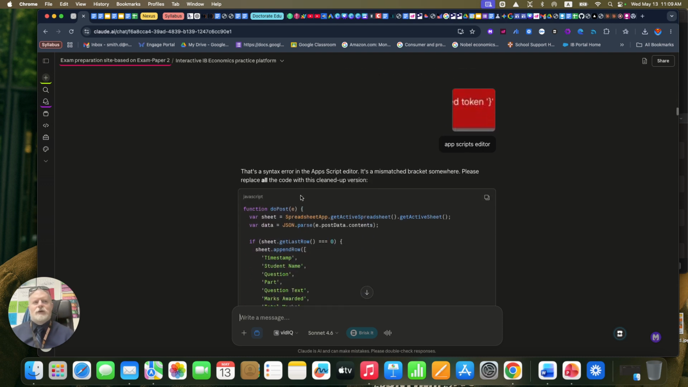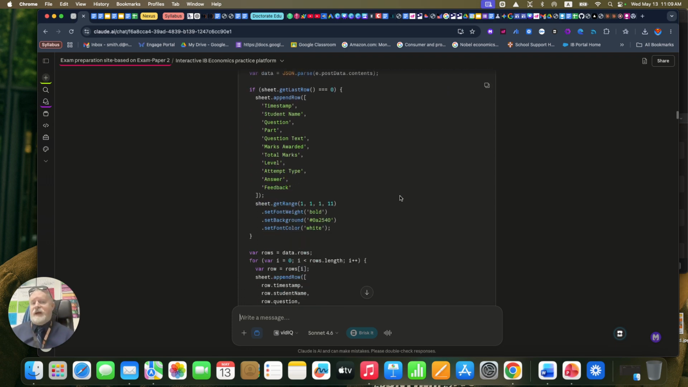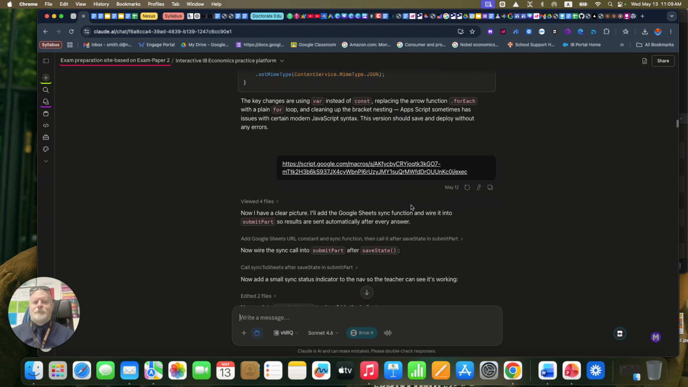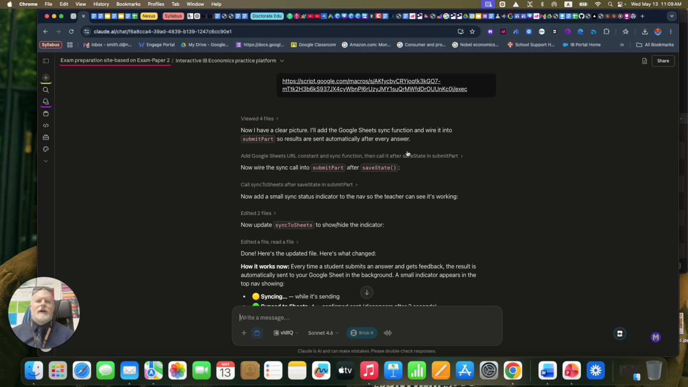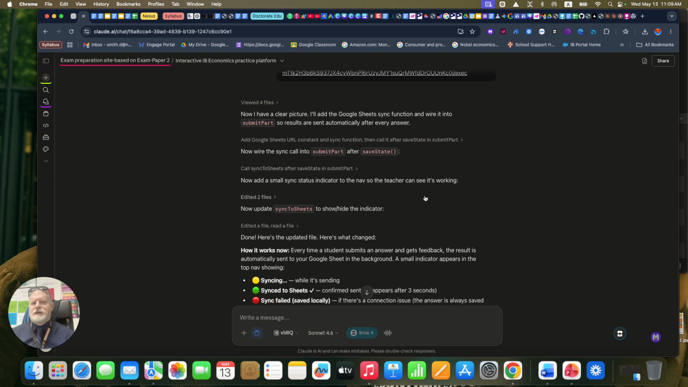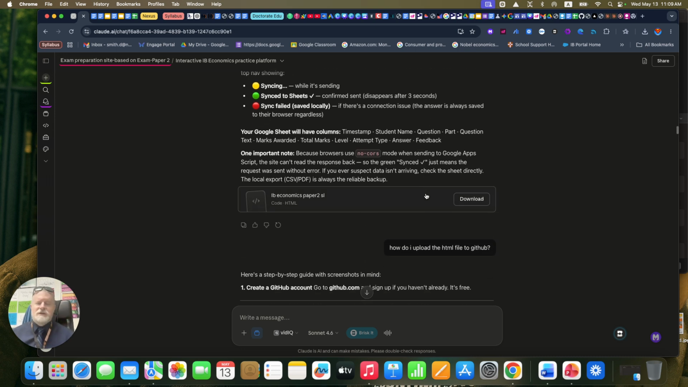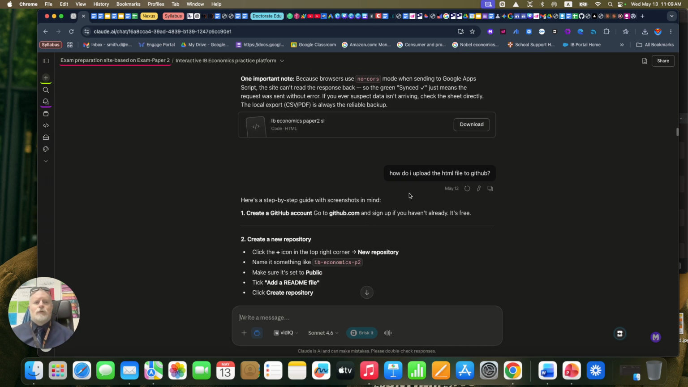Right, so then I did a screenshot and told it what the error was. It then told me how to fix it. All right, so I copied and pasted the code in. That fixes it. Okay. It then syncs to Google Sheets, so I'm able to see the results from the students. The app is supposed to remember the students, so that when they go back to the app later on, it will remember them and pick up where they left off. So that's kind of cool, right?